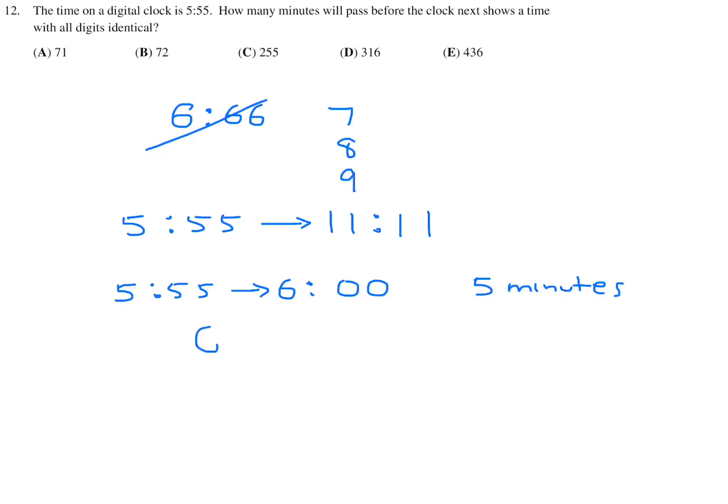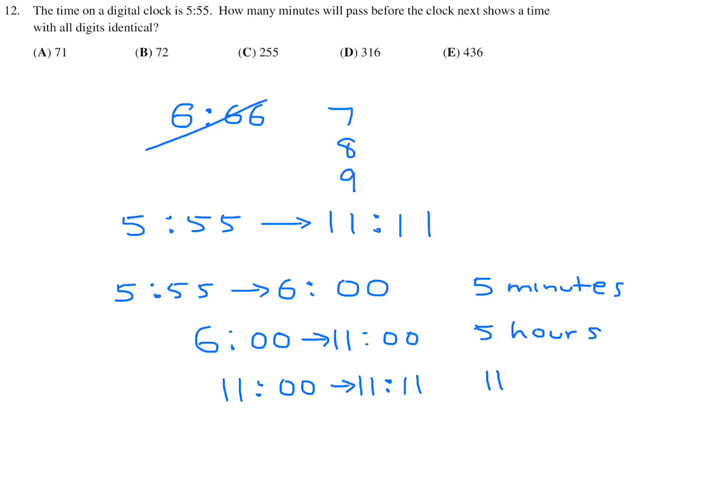And then from 6 to 11 is 5 hours, exactly. And then finally from 11 to 11:11 is 11 minutes. And these answers that they've given us are all in minutes.